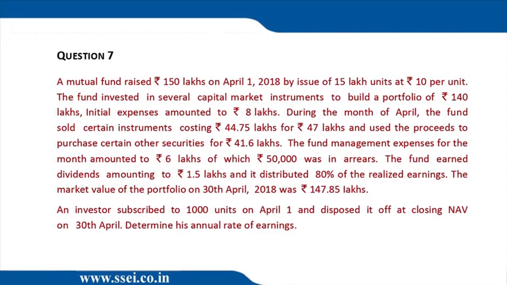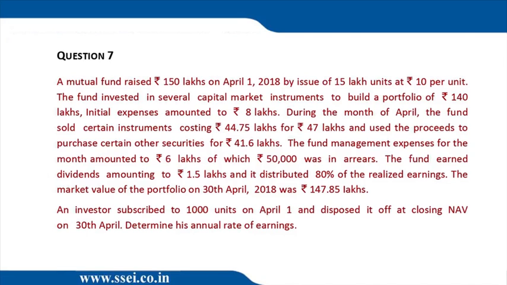The market value of the portfolio on 30th April is 147.85. Okay, so add the market value of the portfolio. 0.4 plus 147.85. And minus what's the liability? 50,000 was in arrear, so minus 0.5. Cash balance plus market value minus 0.5 liability, we get 147.75 lakhs, for how many units? 15 lakh units, divide by 15, so the NAV is 9.85. That's very bad, the NAV has fallen down. It's 9.85 at month end, it was 10 at the beginning.